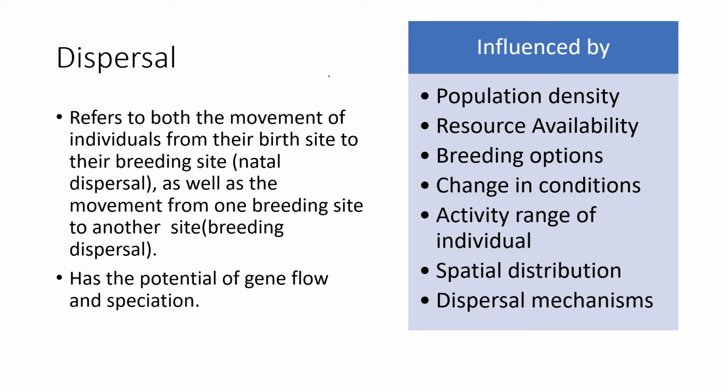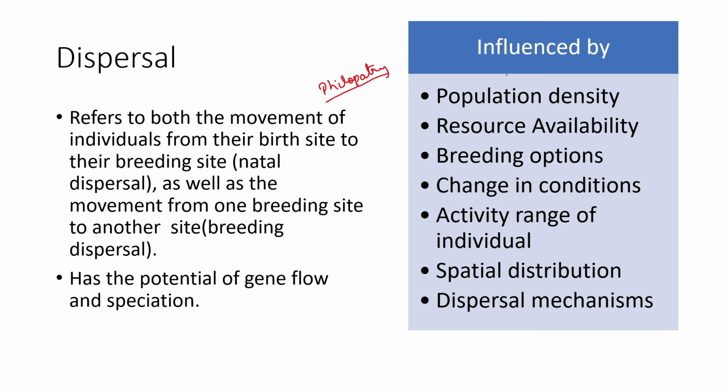Some individuals do not actually move out of the natal ground and remain there. These individuals are said to show philopatry. Philopatry is natal preference, so organisms that do not disperse out of their natal grounds are called philopatric. Dispersal has the potential for gene flow and can be a precursor of speciation. If individuals don't move out and stay in the same place, there are fewer chances of geographic isolation. Isolation is more likely when different organisms are in different patches.